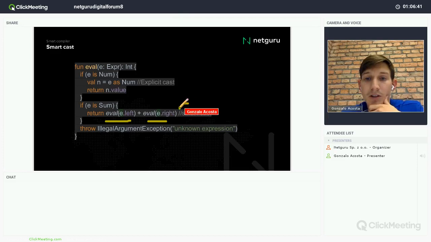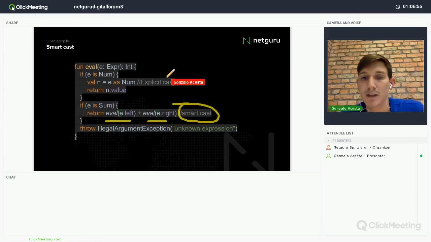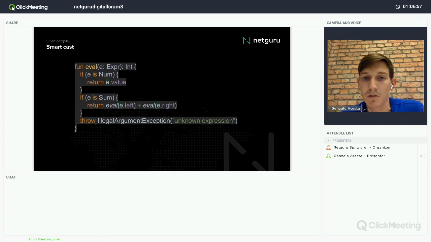Check here that I'm using SmartCast, right? I'm not casting anything. Why? Because the compiler knows that it's a sum. I mean, I already checked here. It's going to enter here only if it's a sum. So there is no need for casting again. So we can rewrite the sample like this. Here we don't need to cast anything. Just return the value.